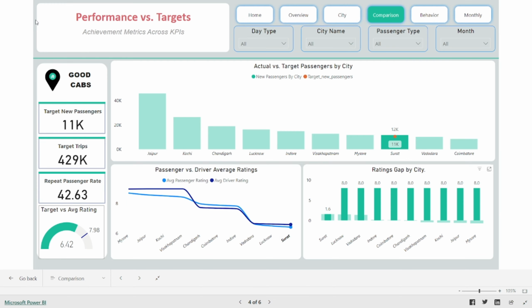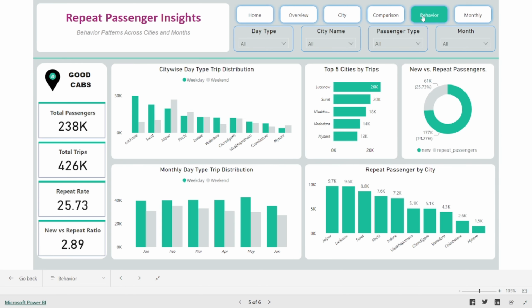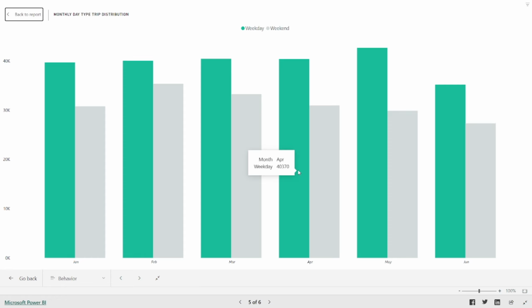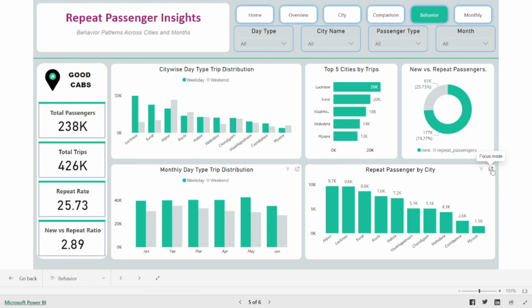Behavior. Repeated passenger insight, behavior pattern across cities and months. Here is the city-wise day type distribution, and this is the top 5 cities by trips, and this is new versus repeated passengers. This bar chart is for monthly day type distribution for January, weekday and weekend, and this column chart is for repeated passengers by city.